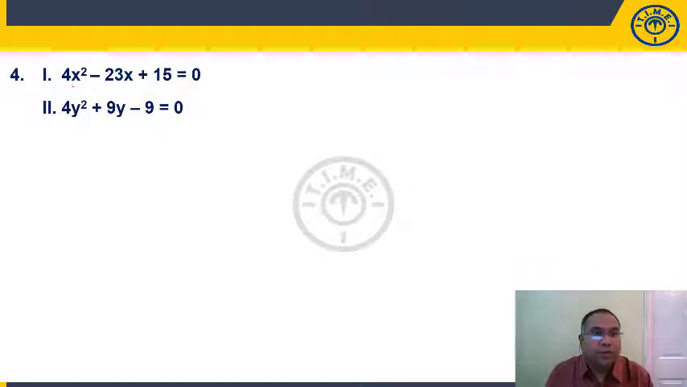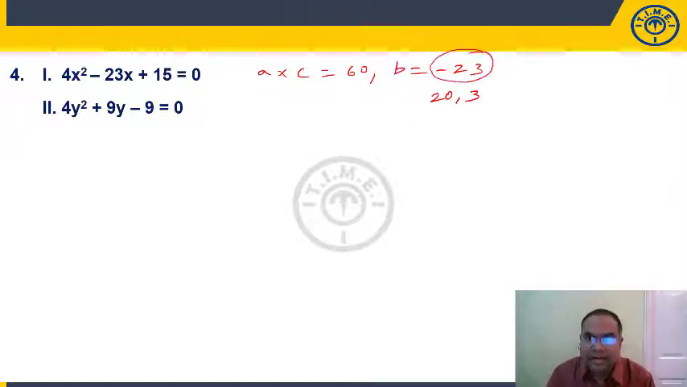So, question number 4. 4x square minus 23x plus 15 is equal to 0. Now, if you see here, a into c is 4 into 15, 60 and b is minus 23. As a into c is positive, we have to write b as sum of two numbers, right? So, 23 can be written as 20 and 3. 20 plus 3 is 23, 20 into 3 is 60. But if you see here, we should get minus 23, right? So, we'll write minus 20, minus 3. Minus 20 minus 3 is minus 23.